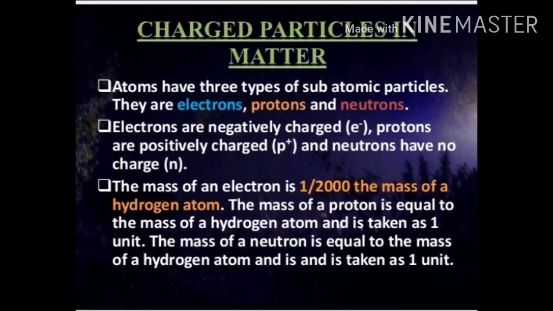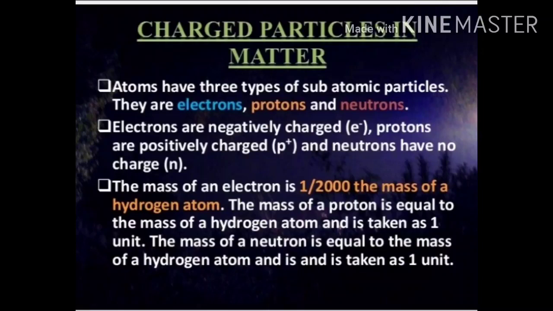The mass of one electron is approximately 1 by 2000 times the mass of one hydrogen atom, whereas the mass of one proton is equal to the mass of one hydrogen atom and is taken as 1 unit.